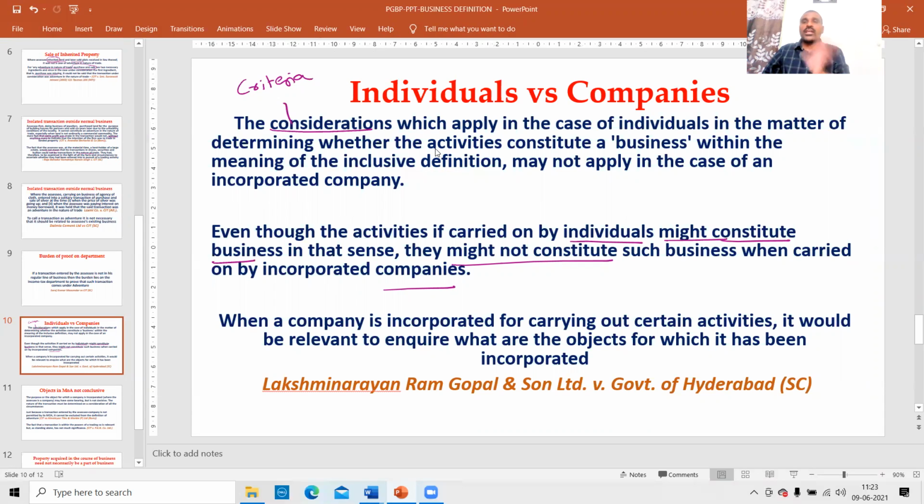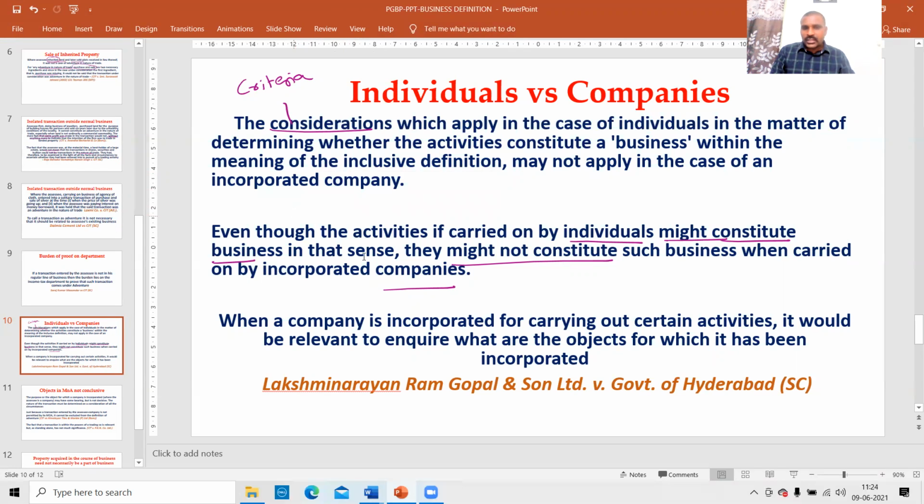Therefore, we have to be very careful while deciding. Whatever the case laws given for the individuals, don't blindly apply those case laws for the companies. For an individual, that transaction may be a business. But for the same transaction, same circumstances, just because the assessee is changed, it cannot be treated as a business. Might not constitute business.